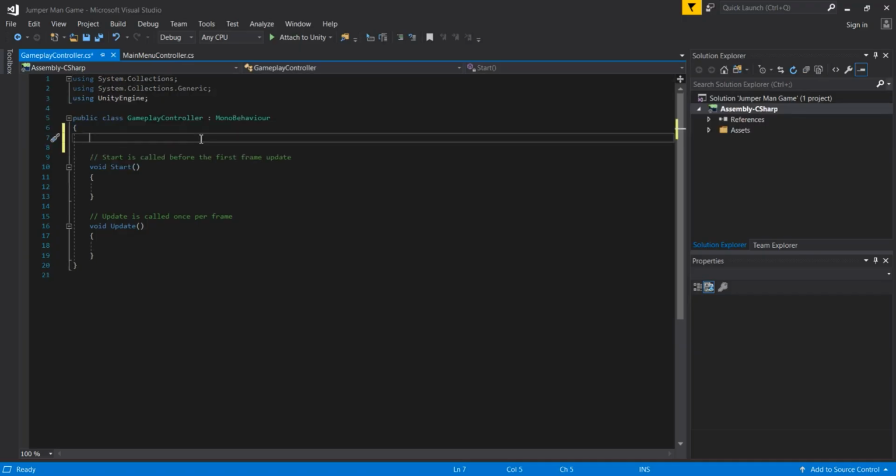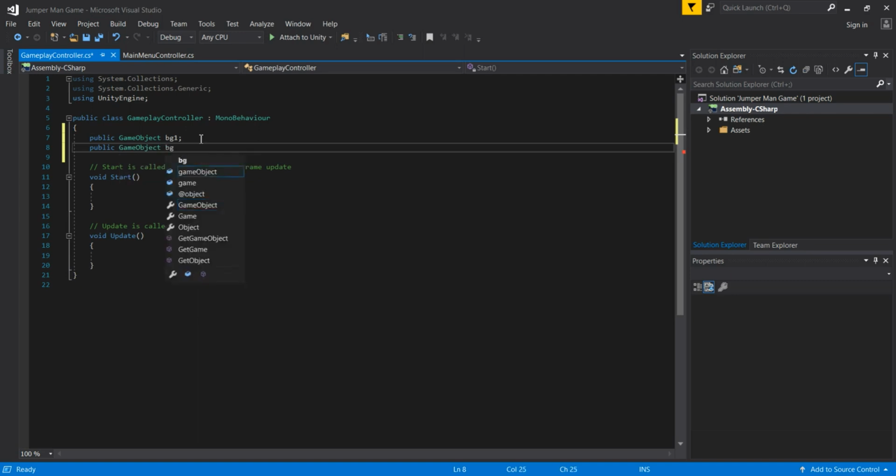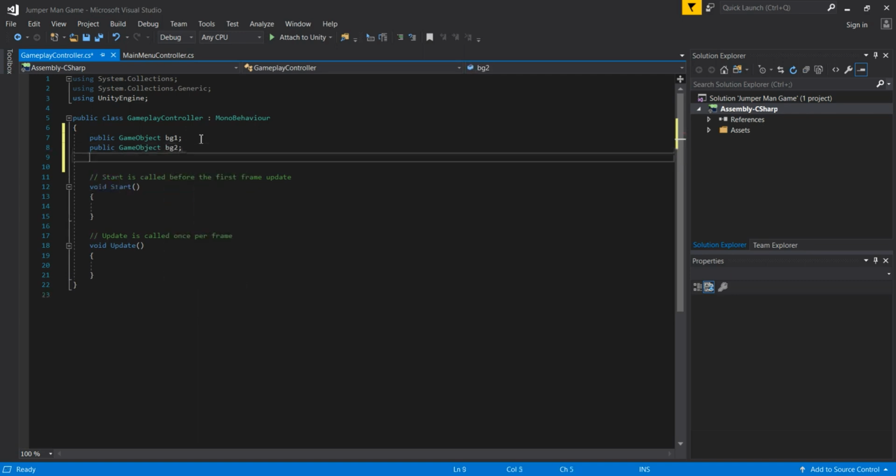Once we are in our gameplay controller script, we are going to start by creating variables. The first variable will be a public game object, and this is going to be background 1. The second variable will again be a public game object, and this is going to be background 2. And the third will again be a public game object, but this time this is going to be an obstacle that we need to avoid in our gameplay.